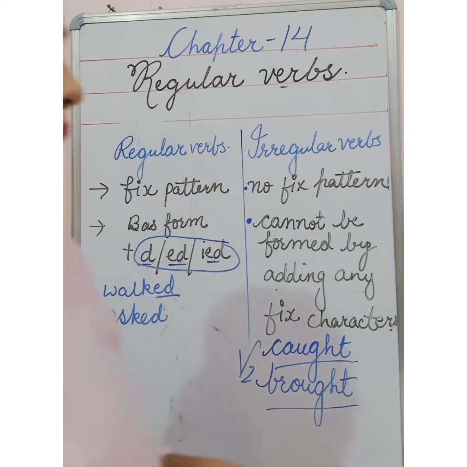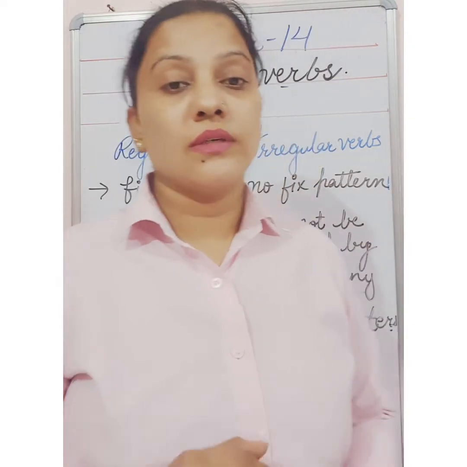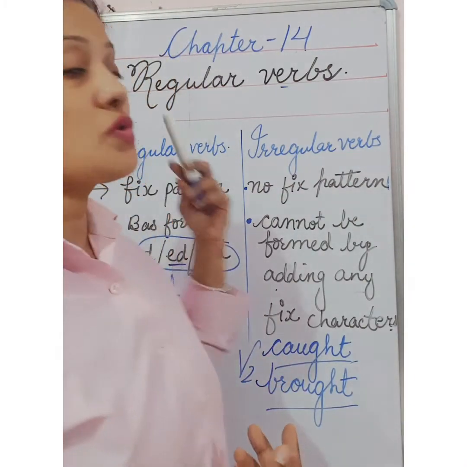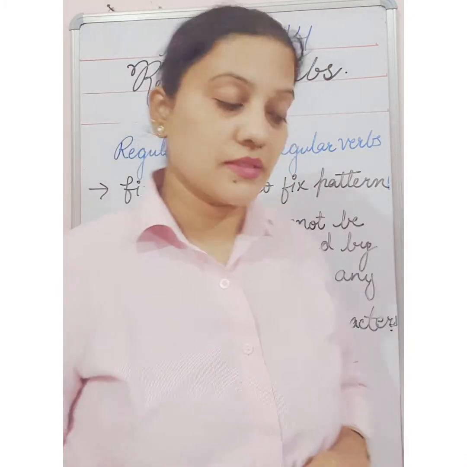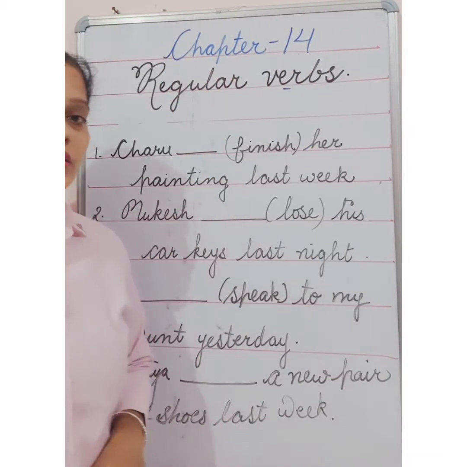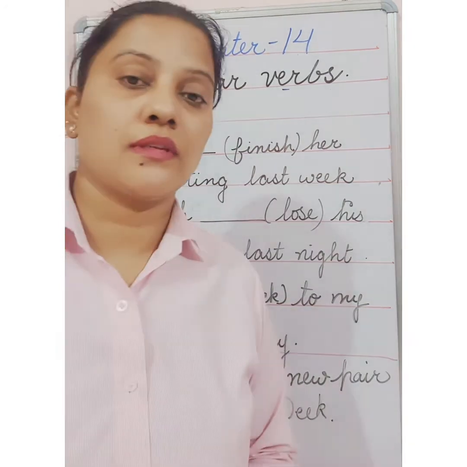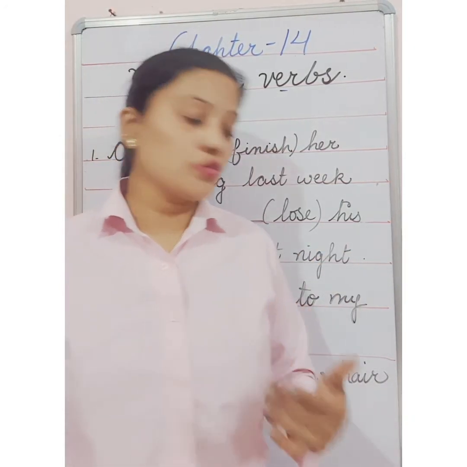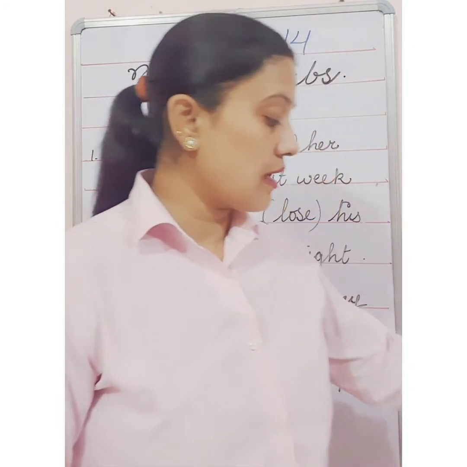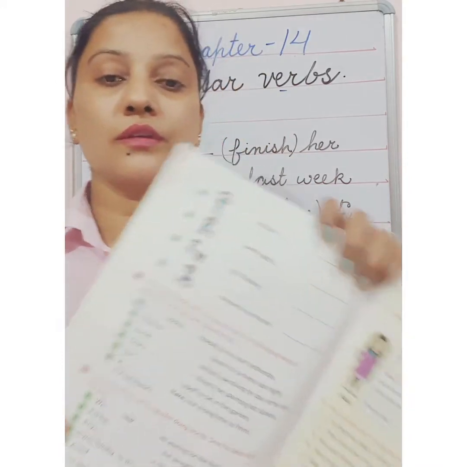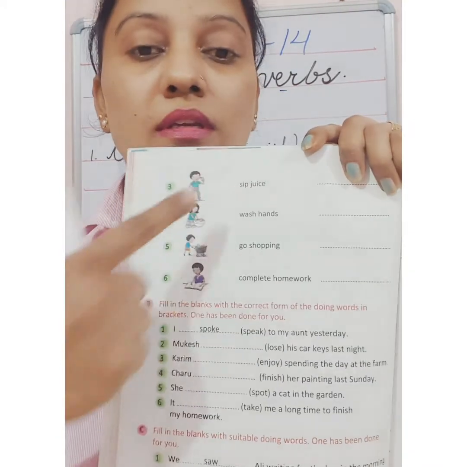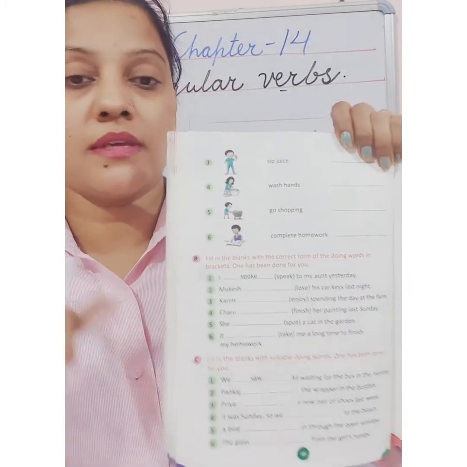Now we will learn how to use these verbs in our fill-ups. Let us do some fill-ups. As you can see, I have written some fill-ups on my board, the same way the exercises are given to you here in the book. I have mixed all these fill-ups here.